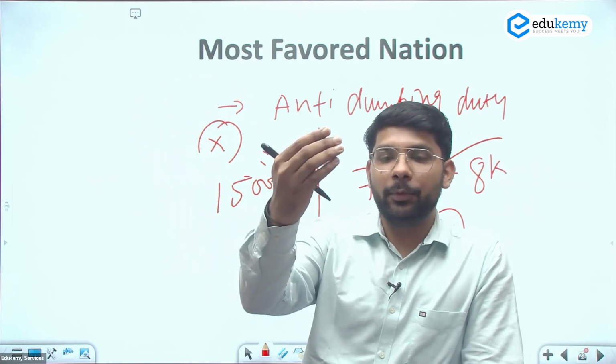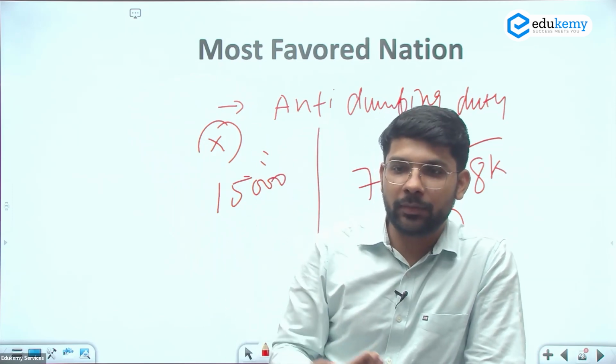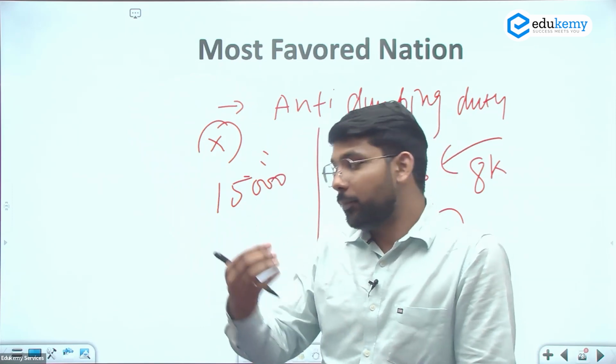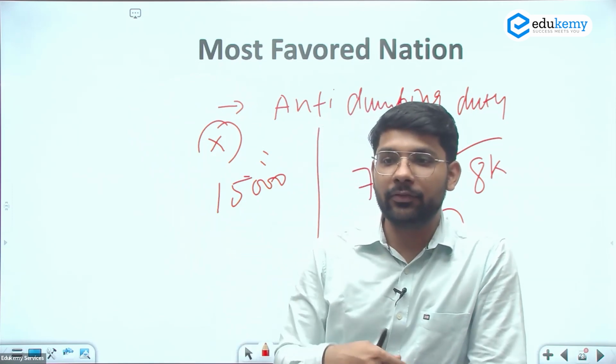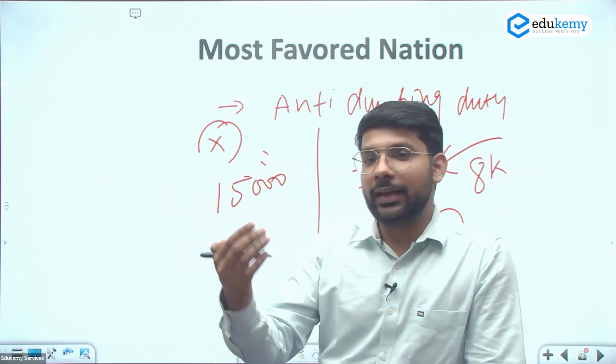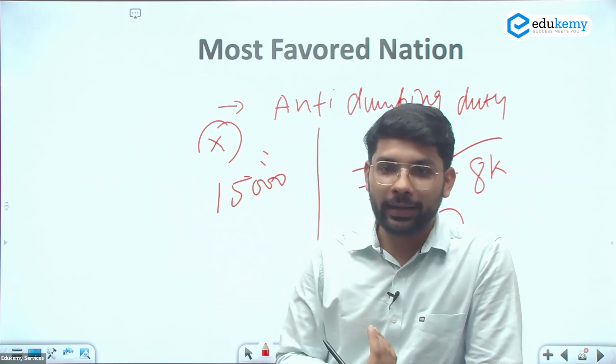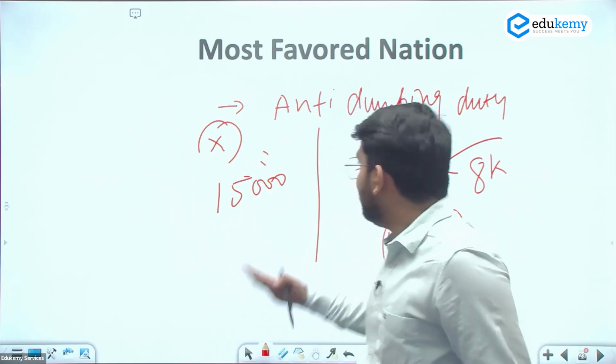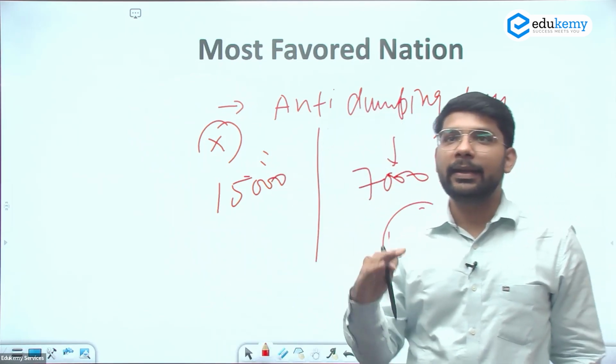But they are producing more because of higher technology and cheap rates. They are exporting the products to our country at a very cheap rate, and traders are also given some other benefits, so they can export at a much lower rate than in the origin country. In that case, the country charges the anti-dumping duty.